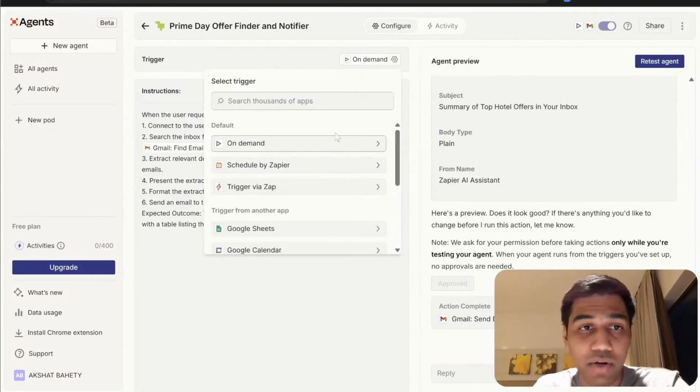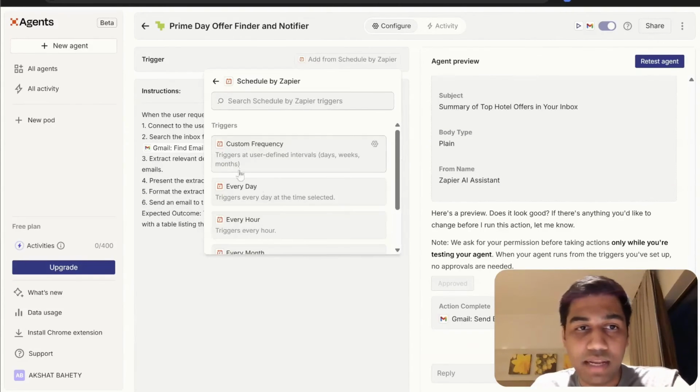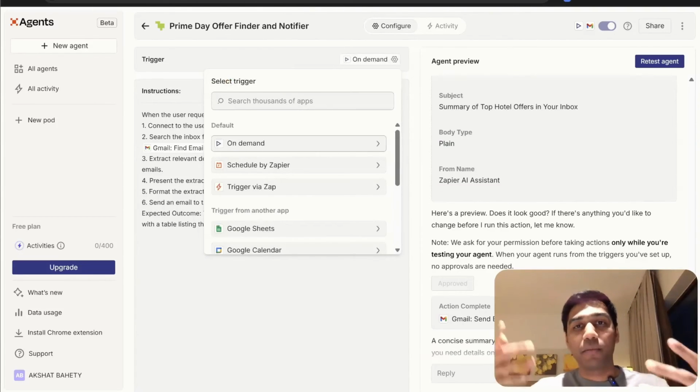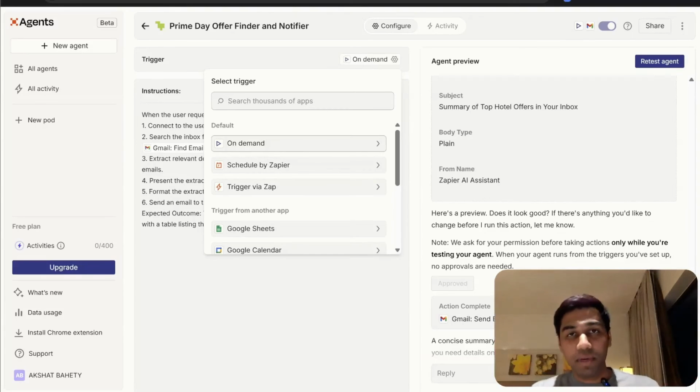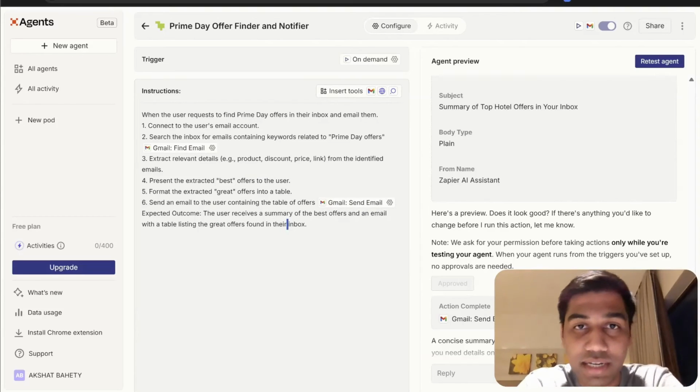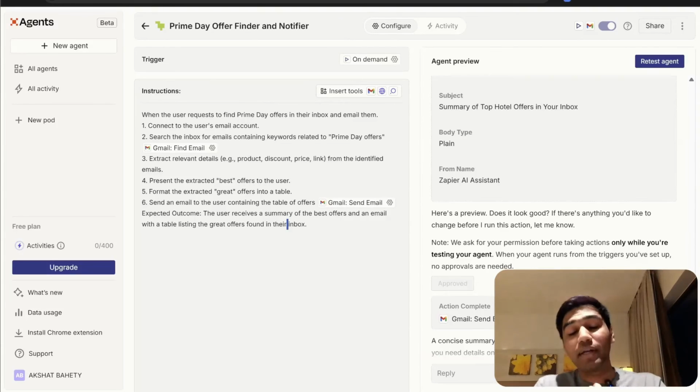So I can do Schedule by Zapier, and then I can select when I want to run it: every day, every month, every week. And it will automatically go into my inbox, search for all of these things, send me an email, and I'll be happy. But if you just see this, building an AI agent is quite literally that simple. And if you still don't believe me, I'm telling you, don't believe me.